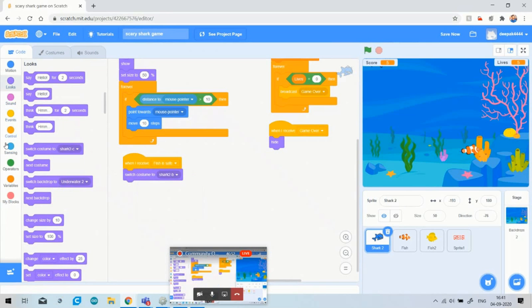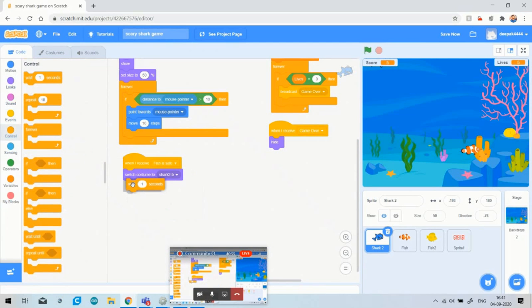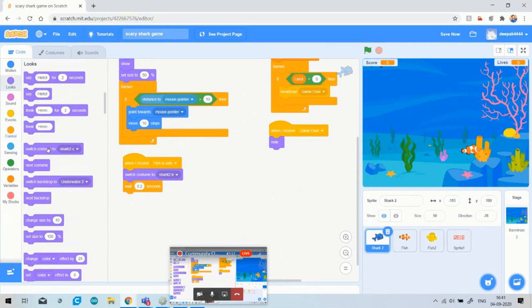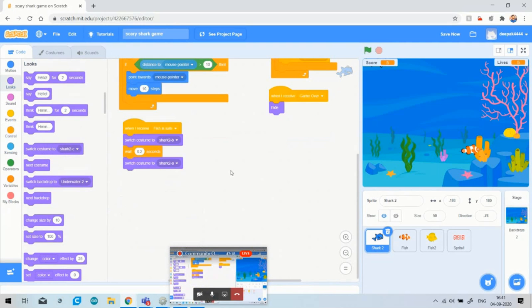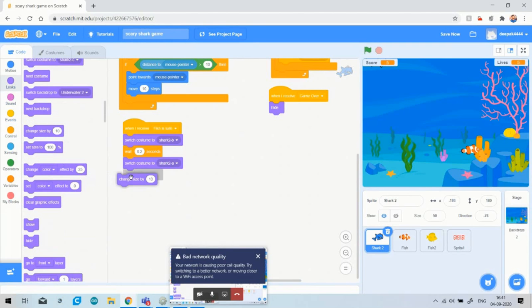Then I will wait for very few seconds, not more than 0.2 or 0.3. I have selected 0.2 second, and then whenever the shark opens, after 0.2 second it will close the mouth. Switch costume to shark A. I told you before, when my shark eats the safe fish, its size will increase. So just go to the looks option and select change size by 10. Positive 10 to increase the size.